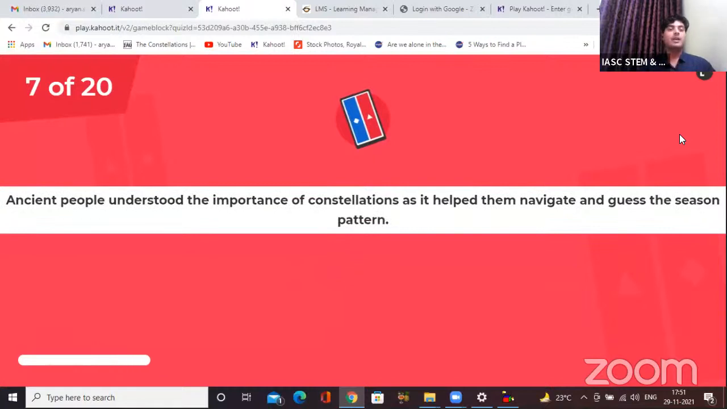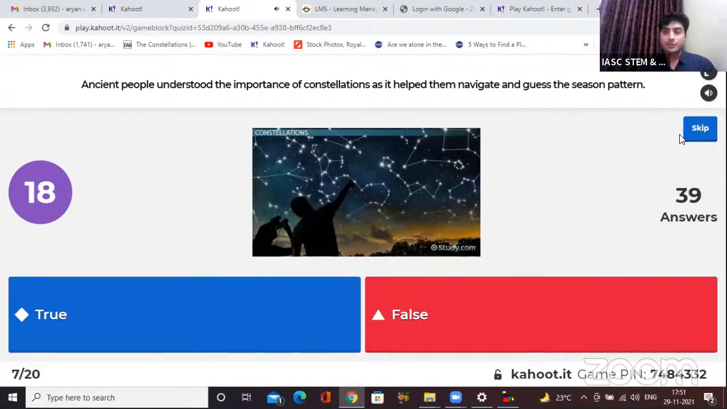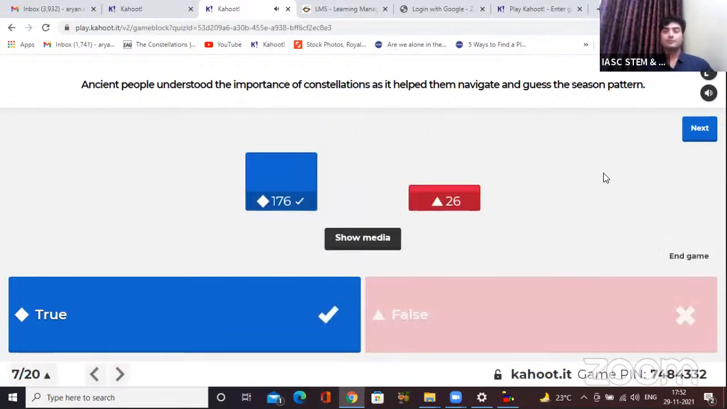True or false? Ancient people understood the importance of constellations as it helped them navigate and guess the season pattern. Is it true or false? All right, so 176 of you said true, while 26 of you said it's false. Well, the statement is true.